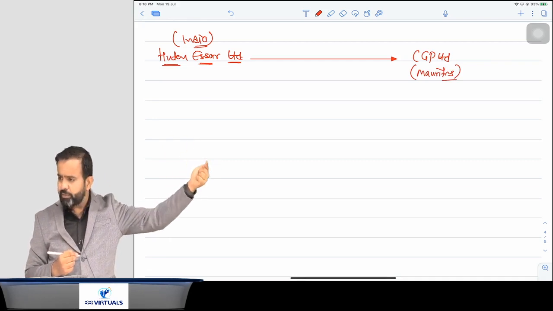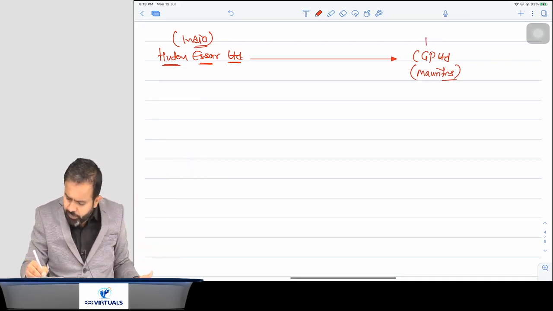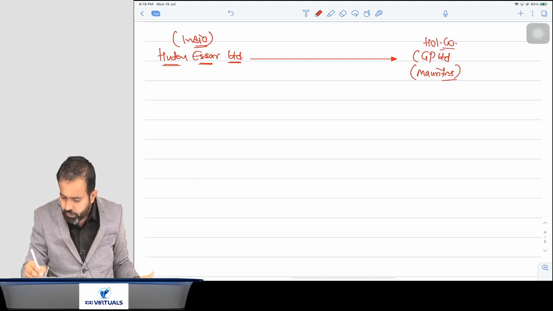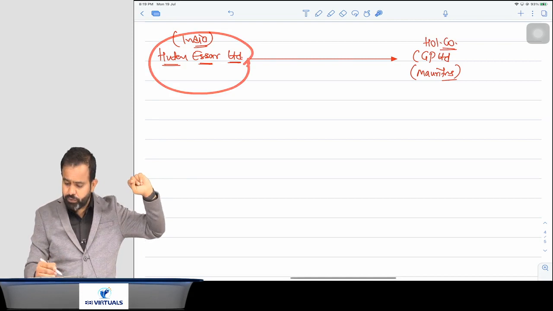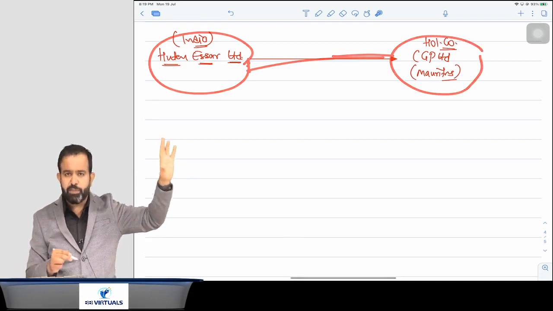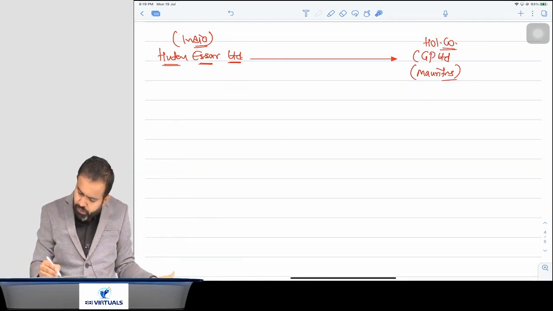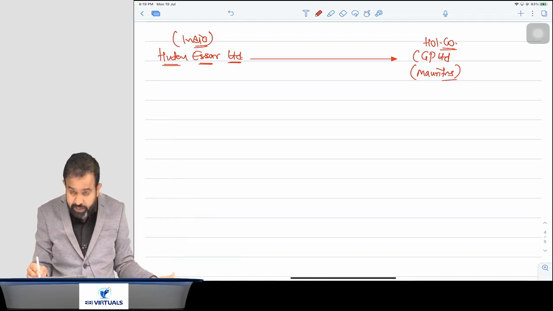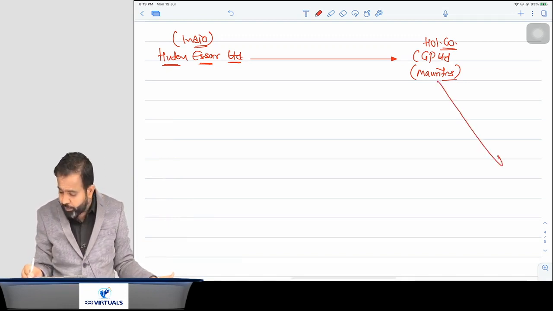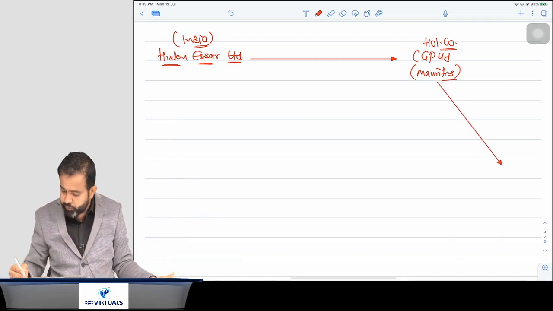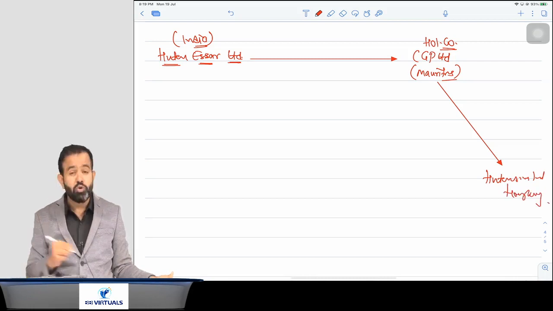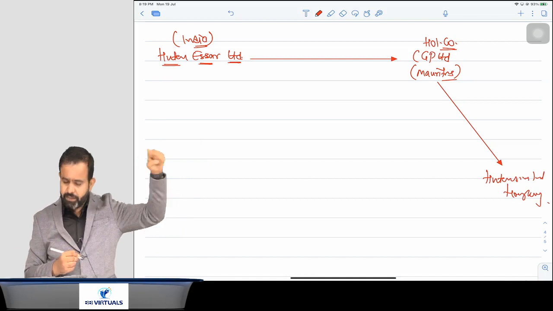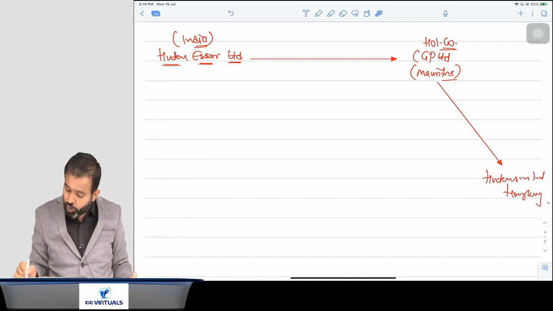So CGP was located in Mauritius, but that CGP was the holding company, meaning approximately 67% of Hutch Essar's shares were held by the Mauritius-based CGP. Now CGP is a subsidiary of one company, Hutchison International Hong Kong. It is a Hong Kong based company, and CGP is its subsidiary.